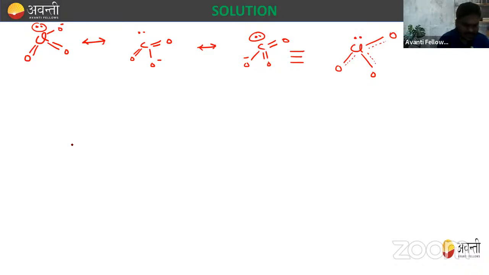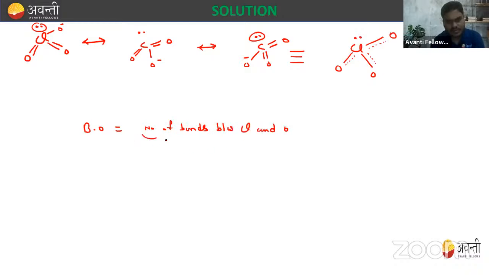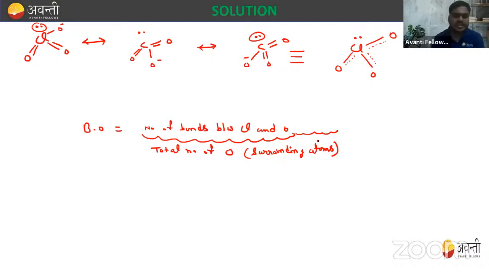Now, how will you calculate the bond order? We can calculate the bond order using the formula: bond order is equal to the number of bonds between Cl and O divided by the total number of surrounding oxygen atoms. So the total number of bonds between chlorine and oxygen is 1, 2, 3, 4, and 5.